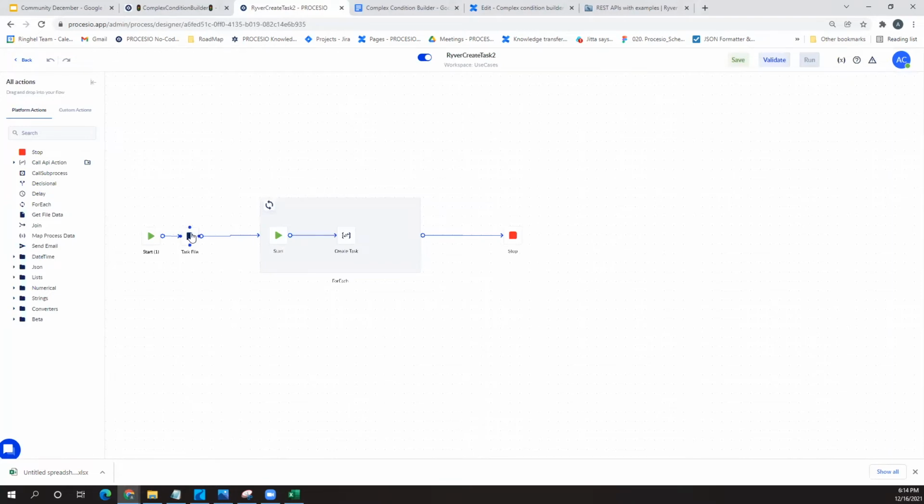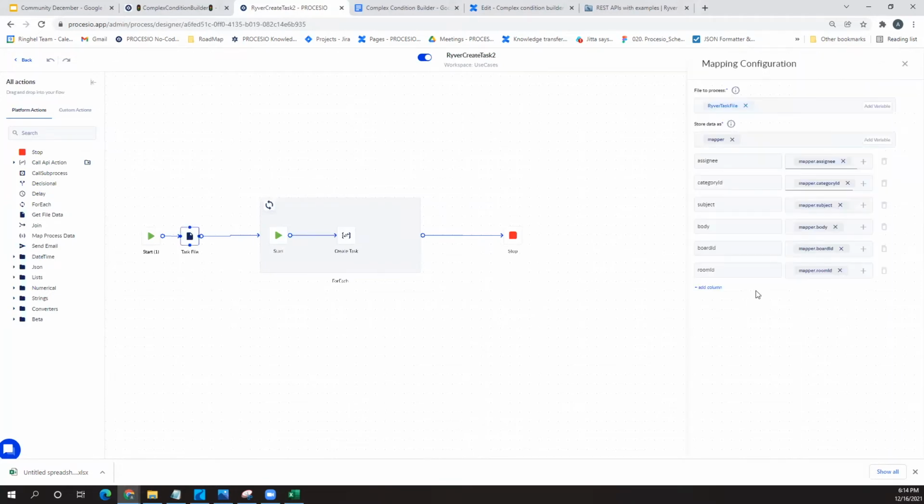So what if I was working with a CRM? If I want to map that data from a CRM, how do you do that?